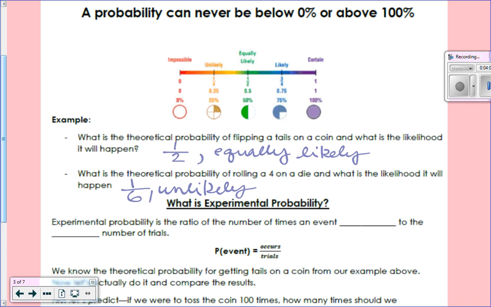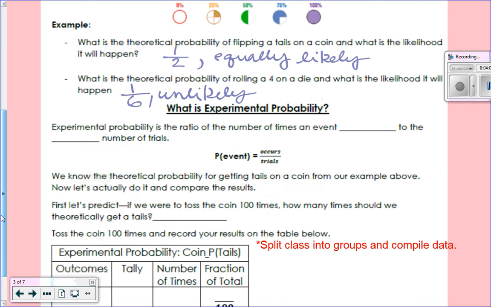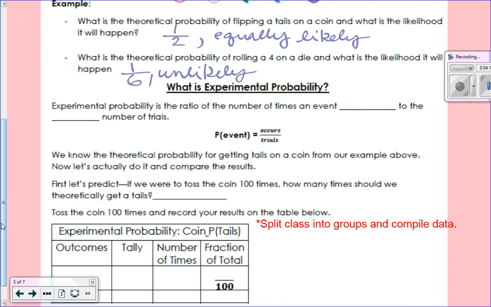And that's very helpful. All right, now we have experimental probability. Experimental probability is the ratio of the number of times an event actually occurs. So experimental is what's actually happening. Okay, so we're going to be doing some actual tossing a coin and rolling a die in a minute. The actual number of trials is the total times we're going to toss a coin, the total times that we're going to roll a die.